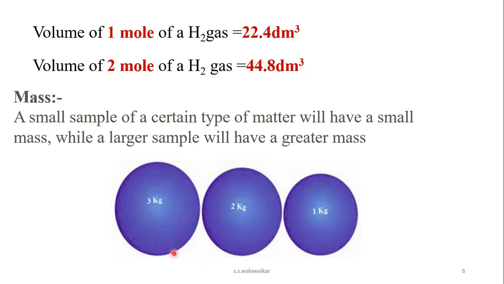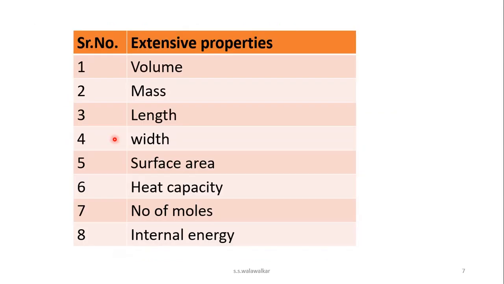So as size changes, amount of the substance also changes, volume also changes, and therefore mass also changes. Mass of this sample is 1 kg, whereas mass of this sample is 2 kg, and this larger one, having large volume and large quantity, its mass is how much? 3 kg. So mass also depends upon the amount of substance. So it is an extensive property.